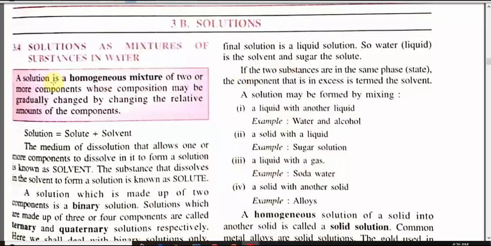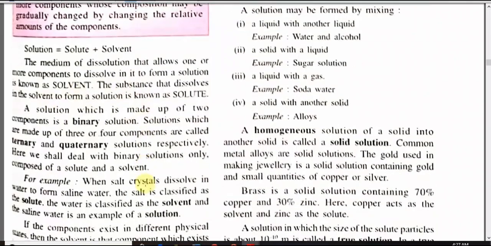What is the definition of a solution? A solution is a homogeneous mixture of two or more components whose composition may be gradually changed by changing relative amounts of the components. What are components? The components of a solution are solute and solvent. The medium of dissolution that allows one or more components to dissolve in it to form a solution is called solvent, and the substance that gets dissolved into the solvent to form a solution is called solute.